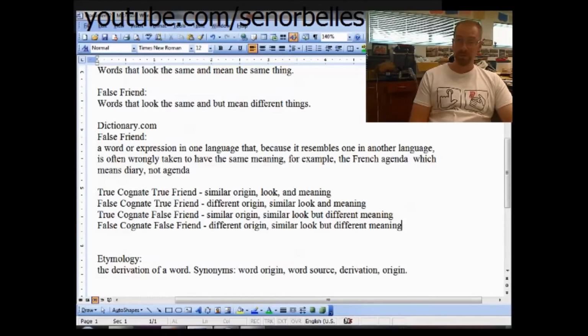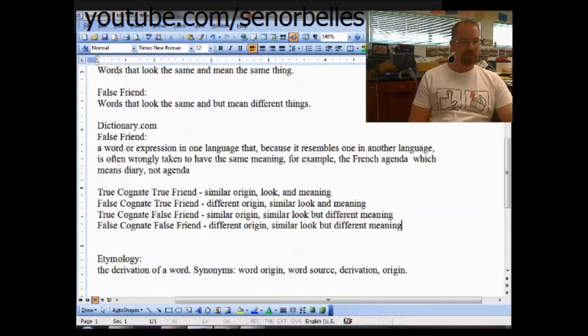A true cognate and a false friend: words that have similar origin and look the same but have come to mean different things. And then a false cognate, false friend: words that have different origins, might have a similar look, but have different meanings. And I've used the word etymology a couple times here, and the definition of that is the derivation of a word, and synonyms are word origin, word source, derivation, and origin.